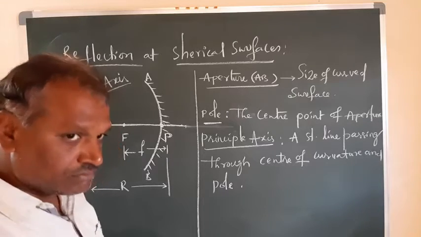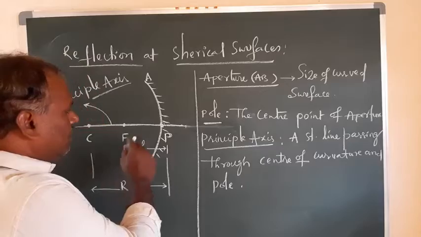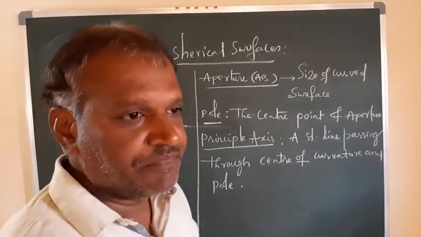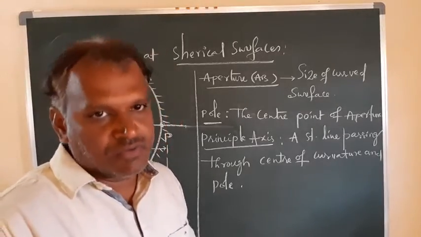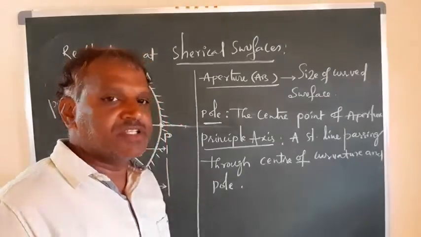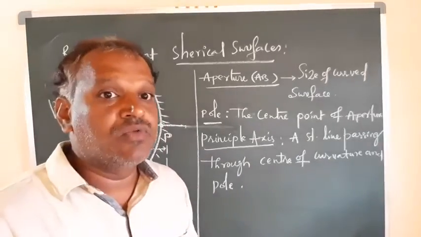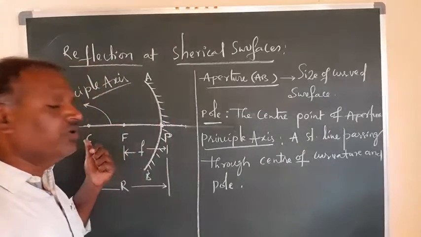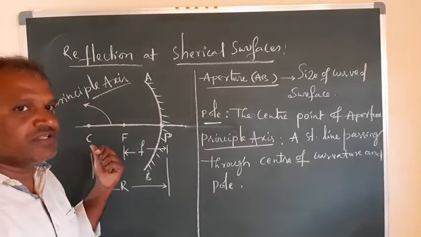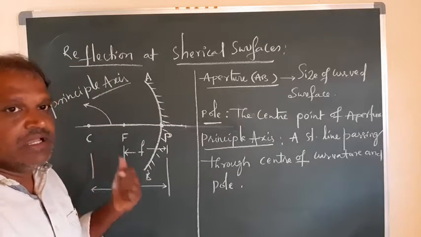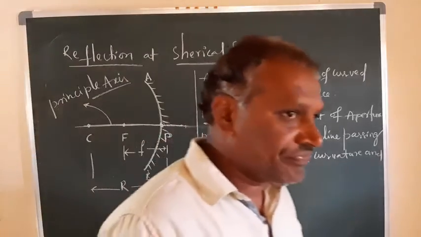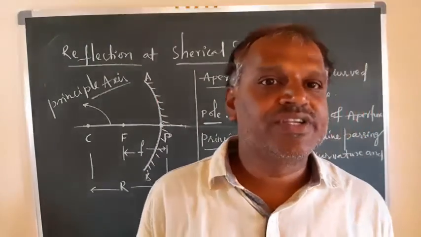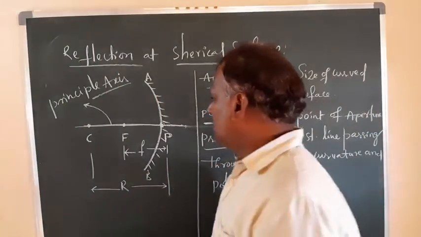And here on the principal axis, this C is called the center of curvature. What is the center of curvature? It is the center of that curve. That means for the spherical curve you have taken, the point where its center is located is called the center of curvature. The name itself gives you the meaning, so I am not giving any special definition for this. It is the point where the center is located for that curve, which is called the center of curvature, right? Now I'll go to the next one.